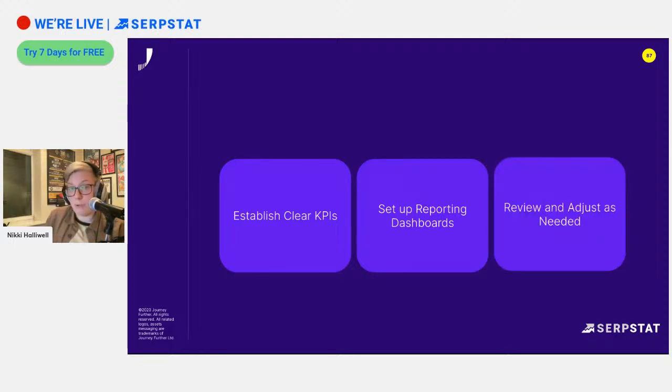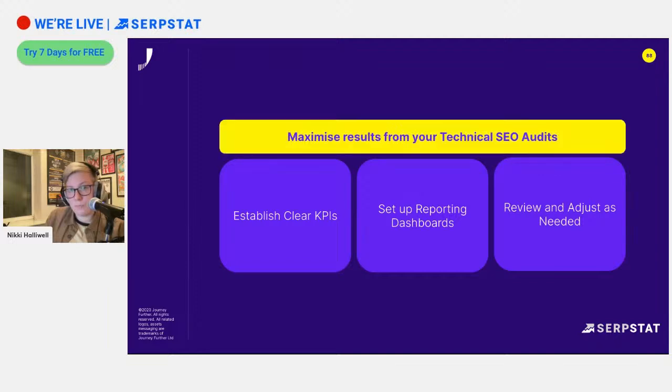And also remember to review and adjust as needed, especially when you have a Google algorithm update or there's a migration that's suddenly been decided, and obviously that's going to affect your tech roadmap. So just know that you need to be adaptable, as we touched on, and adjust as you go. And all of this, tying it together with everything that we've learned as well, are how we can maximize results from our tech SEO audits.